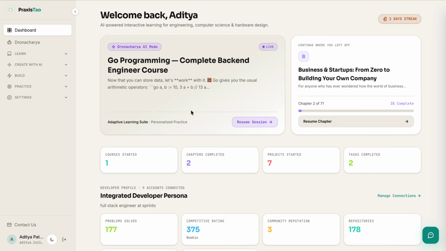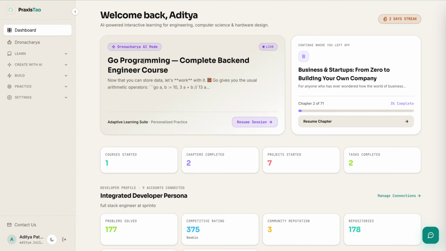Now you can see this is our dashboard, and in this dashboard we get to have the last Dronacharya session which was going on, which is currently live. At the top we can see the number of streaks, like how many days we have visited the platform and learning has been done, and on the right side we can see the last course which we visited. We can go directly to the course and start learning, or we can visit the previous AI interactive session from here itself.